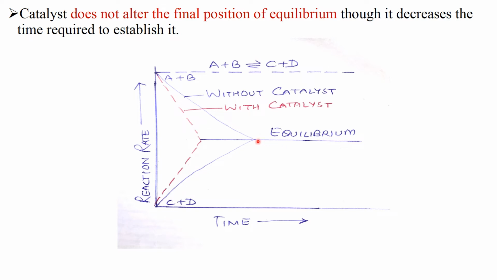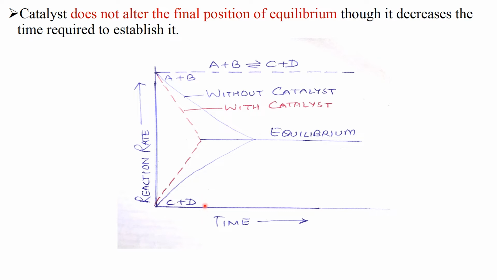See, from this graph it is clear that this blue line is for those reactions which do not take place in presence of catalyst. For this the time is this. But for those reactions which take place in presence of catalyst, marked with this red line, the time is this one.